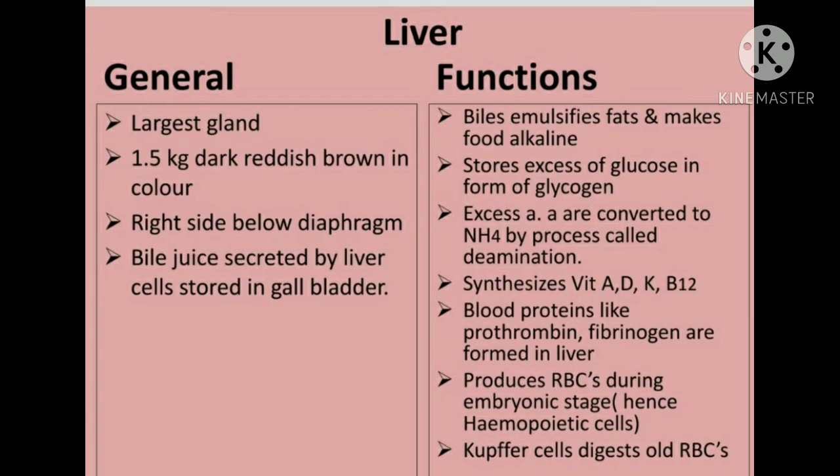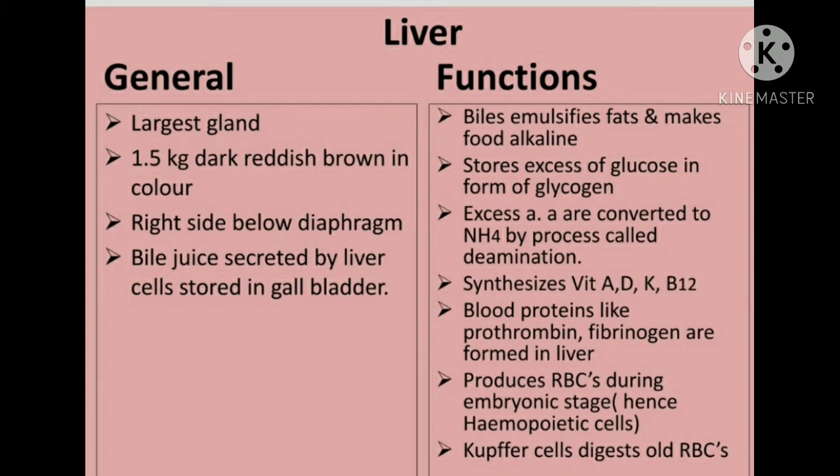This bile juice, secreted by the liver cells, is stored in the gallbladder. The liver cells are also called hepatic cells.